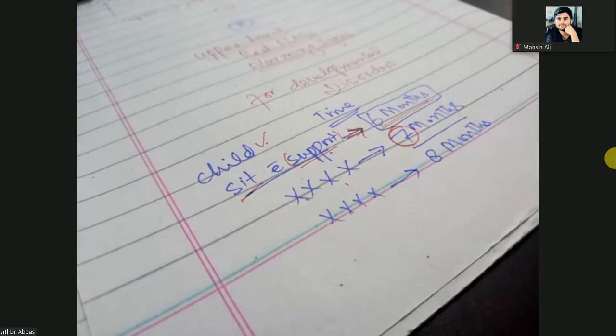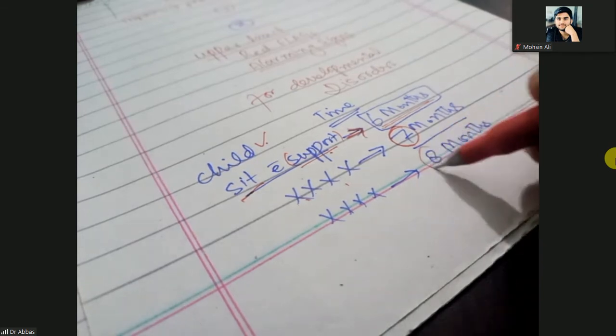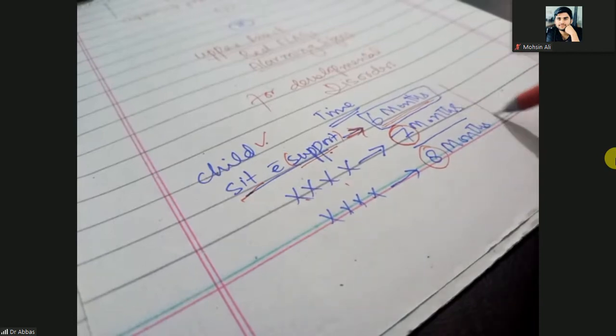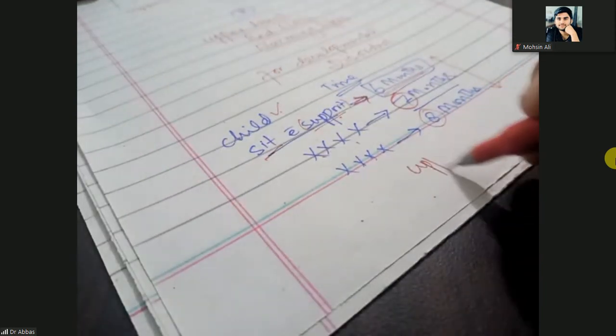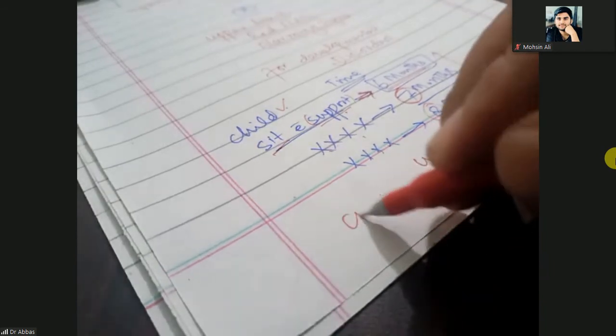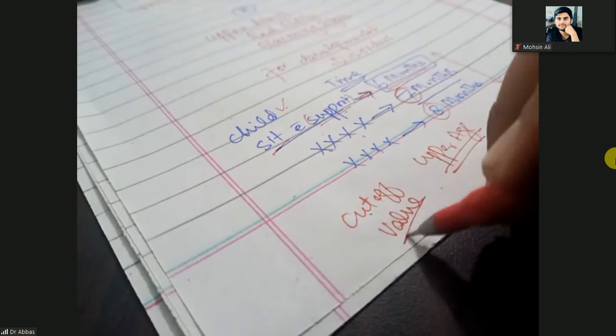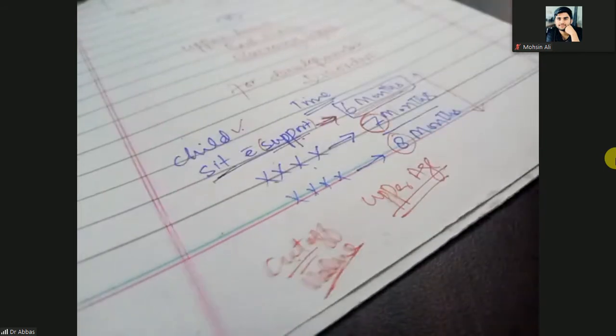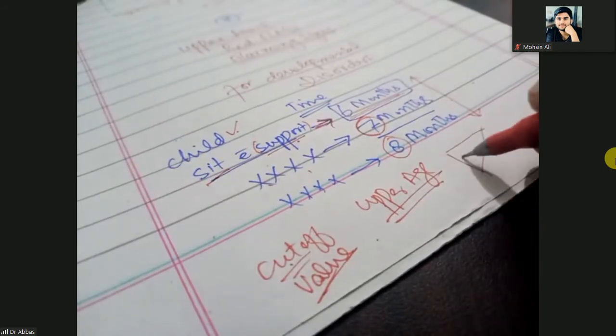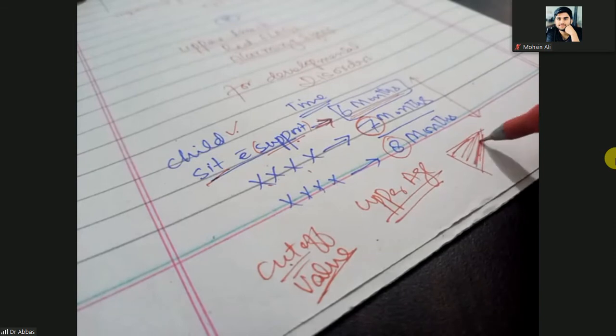No. If the same baby cannot sit with support up to 8 months, still it is not a developmental disorder. So you will make an upper age, which means you will make a cutoff value. It means you will make a flag, a red flag.